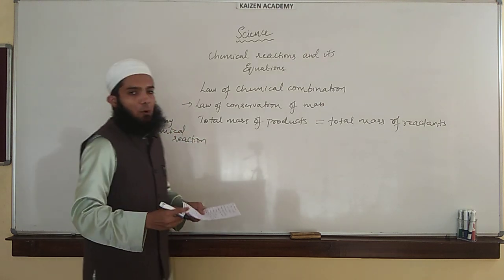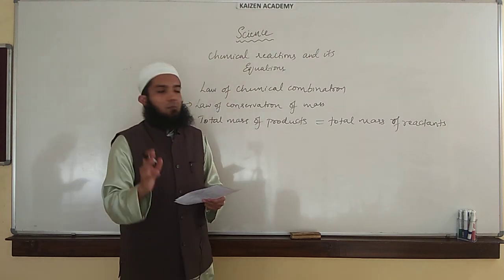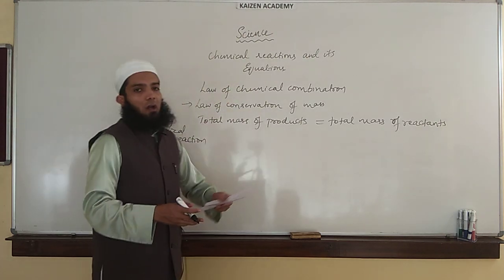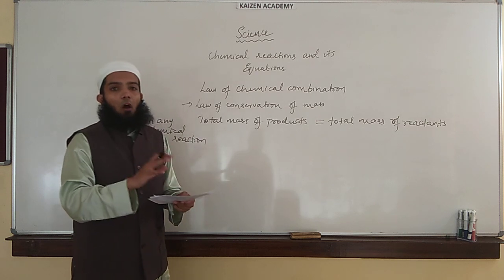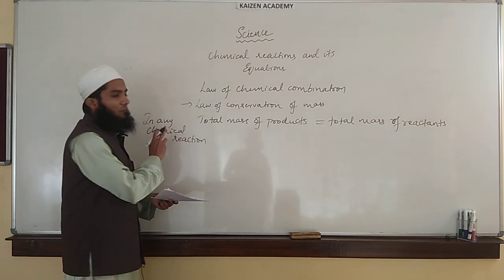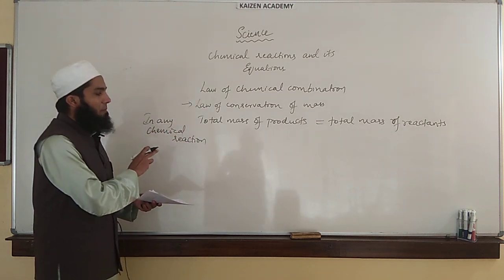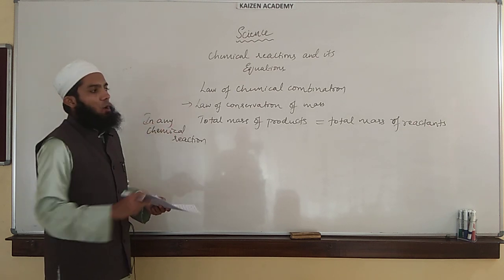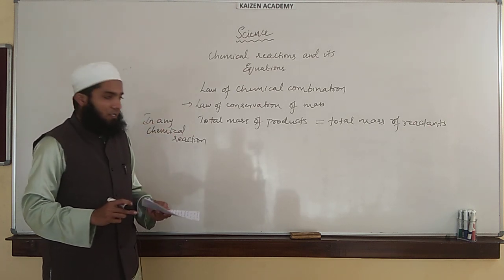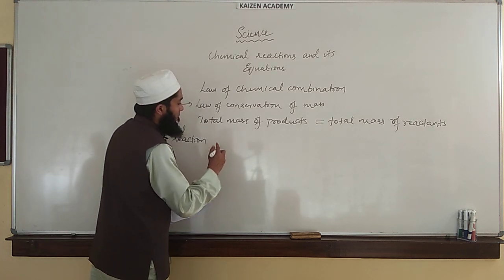This law is called the law of conservation of mass. The law of conservation of mass states that in any chemical reaction, the total mass of products is equal to the total mass of reactants.